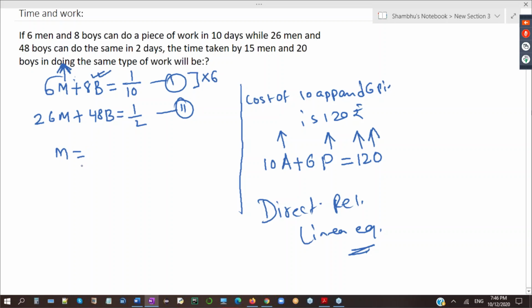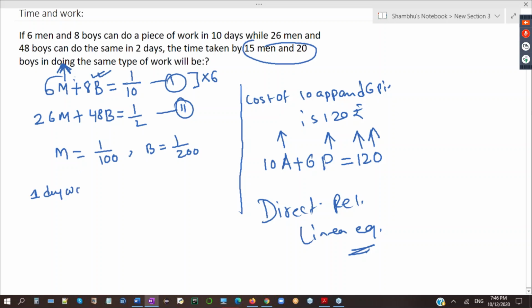I believe m will come 1 by 100, and if you simplify for b, b will come 1 by 200. M you will get 1 by 100, b you will get 1 by 200. Now finally the question is, how many days for 15 men and 20 boys?